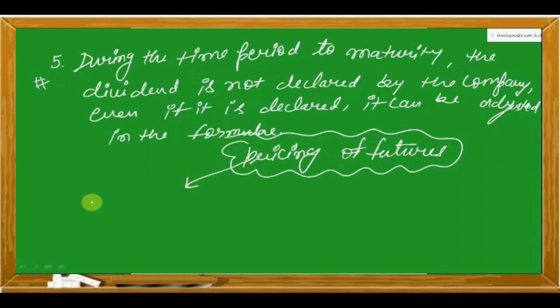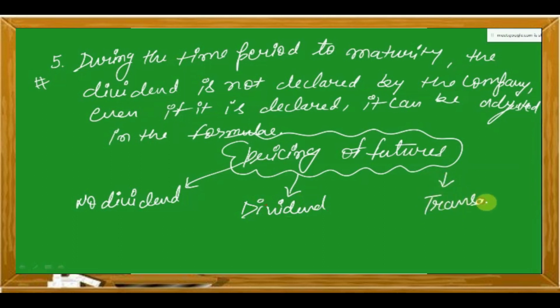One is no dividend, second, when there will be dividend, and third, when there will be transaction cost.